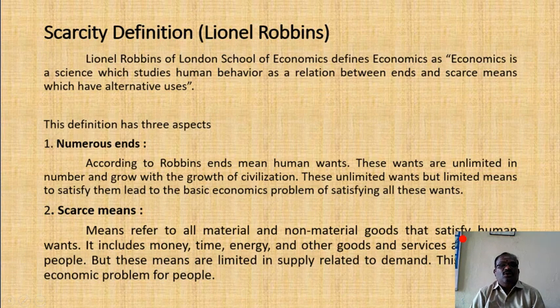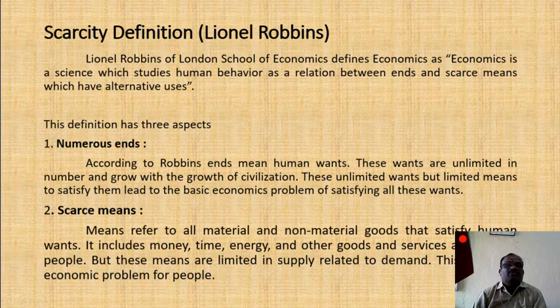Then the second aspect is scarce means. Means refers to all material and non-material goods that satisfy human wants. It includes money, time, energy and other goods and services held by the people. But these means are limited in supply relative to demand. This is the common economic problem of people.